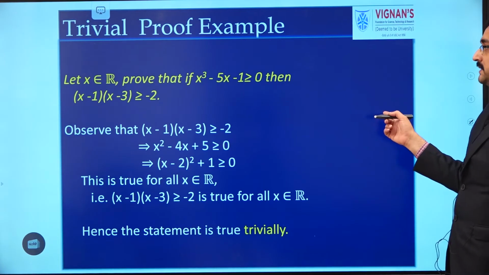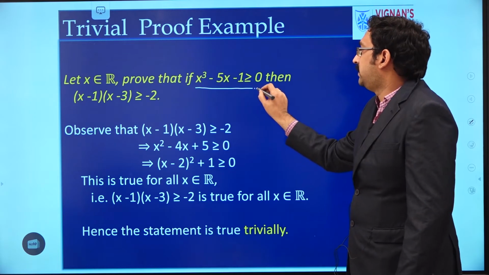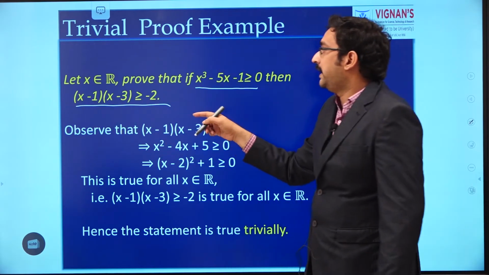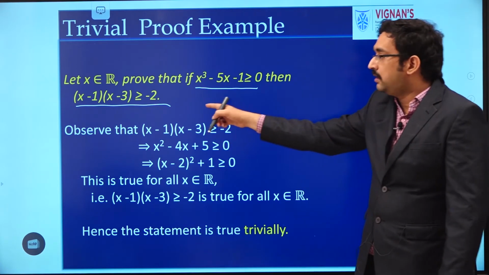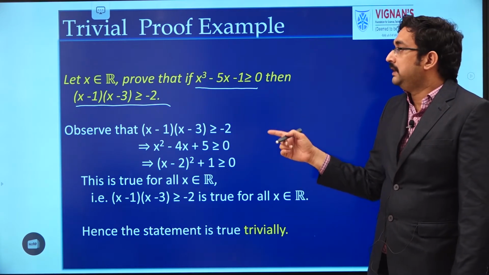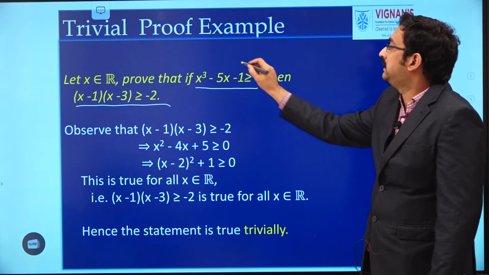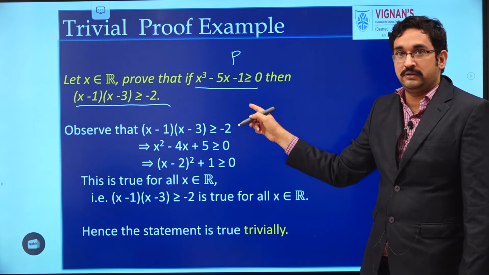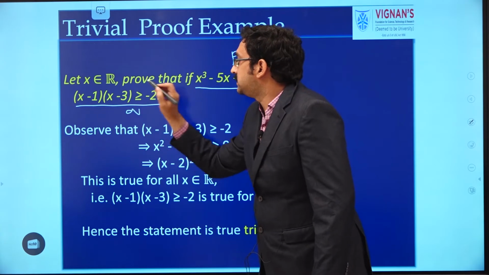One more example is here. If x square minus 5x minus 1 is greater than or equal to 0, then we have to prove that (x minus 1)(x minus 3) is greater than or equal to minus 2. We have to prove this. As we know, in the case of a trivial proof, it is enough if we prove that Q is true. What is P here? x square minus 5x minus 1 greater than or equal to 0 is considered as P. This part is considered as Q.